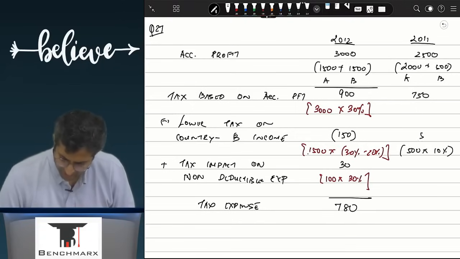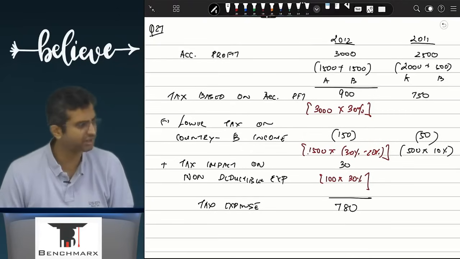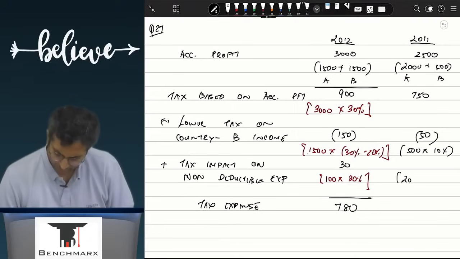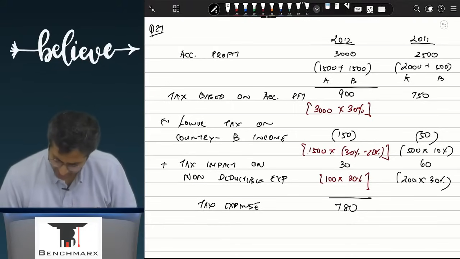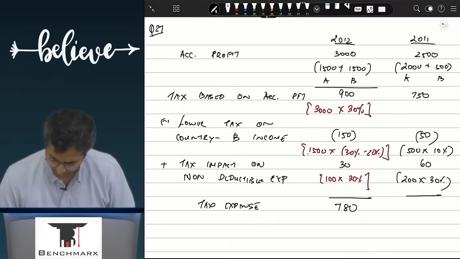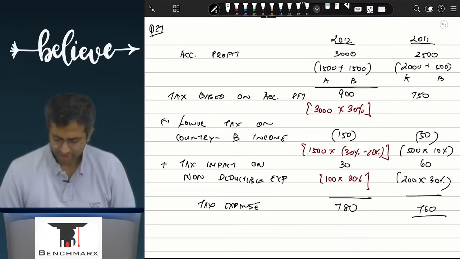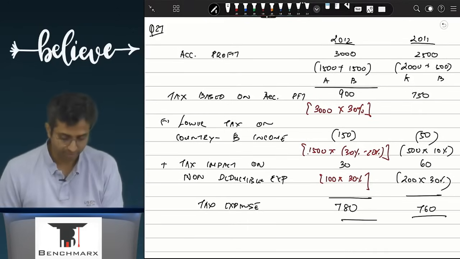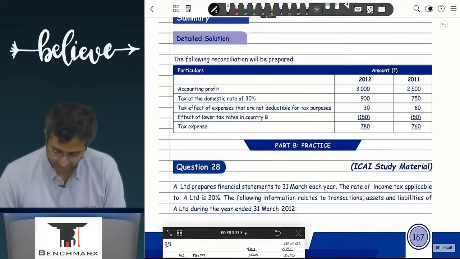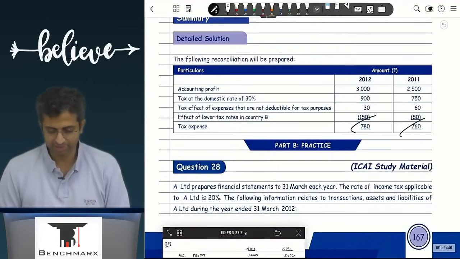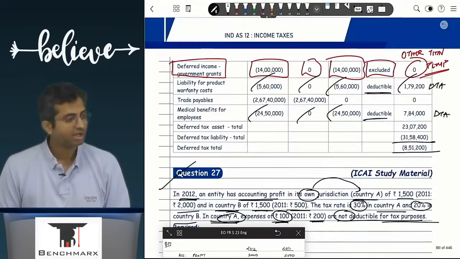That is how much? 50. That will help me in saving tax. And 200 of deduction, which is not allowed, into 30%. So this is 60. And as a result, if I do this working, this is probably 760 as my tax expense. So if I review this, 780 and 760.